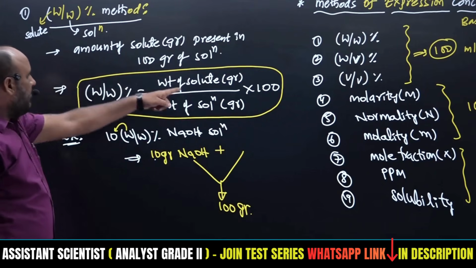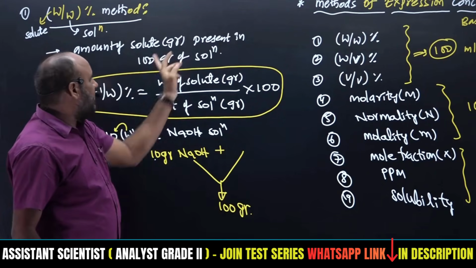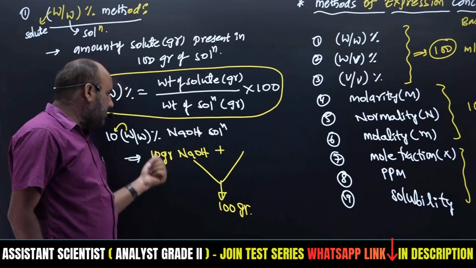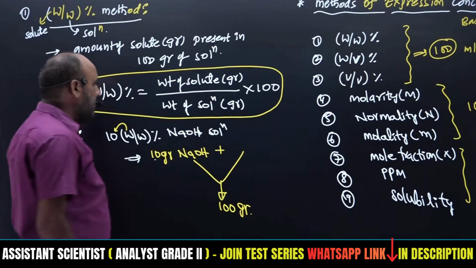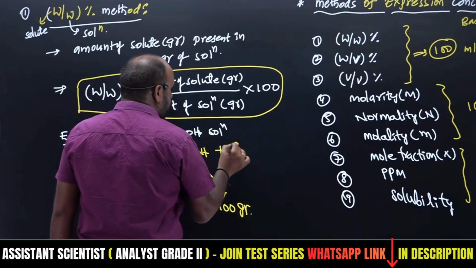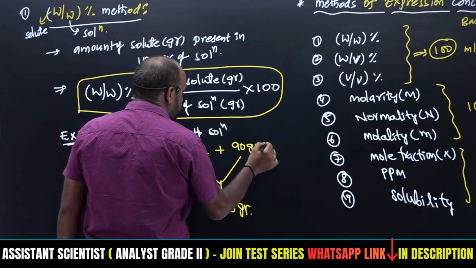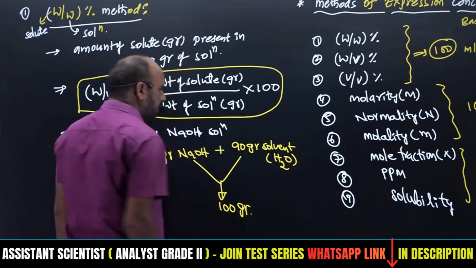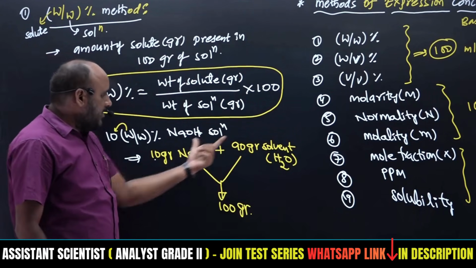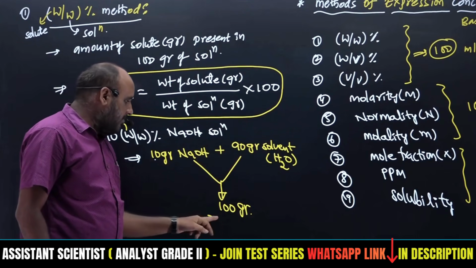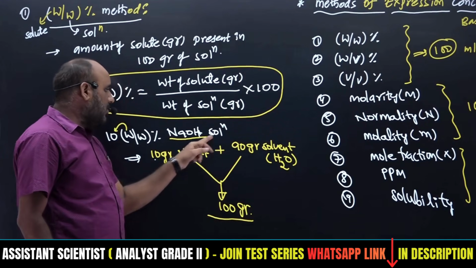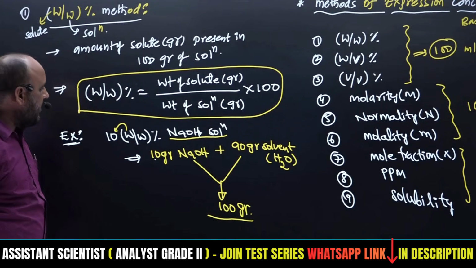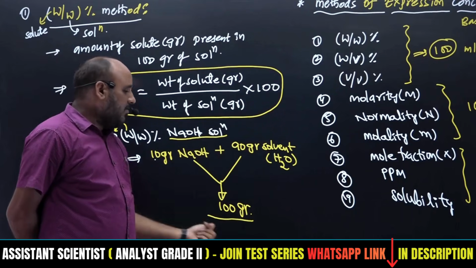100 grams. What is the definition? The amount of solute which is present in 100 grams of solution. Total solution must be 100 grams. But how many grams of solute is there? 10 grams of solute is there. Therefore, what about the remaining? The remaining 90 grams will be solvent, that is water. 10 grams of NaOH plus 90 grams of water, the total becomes 100 grams of NaOH solution.